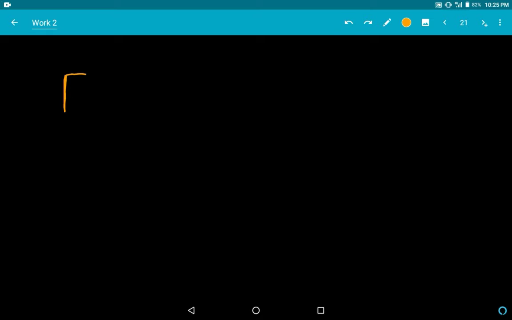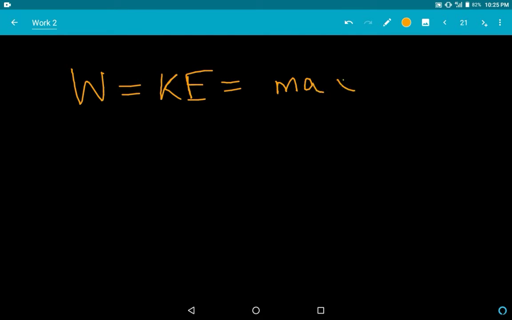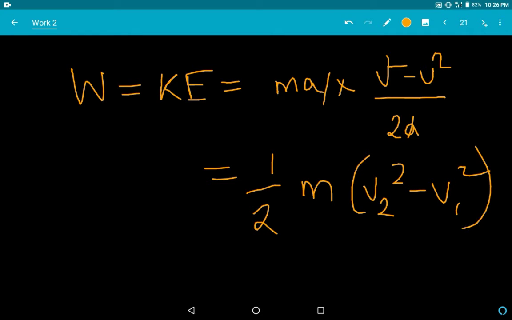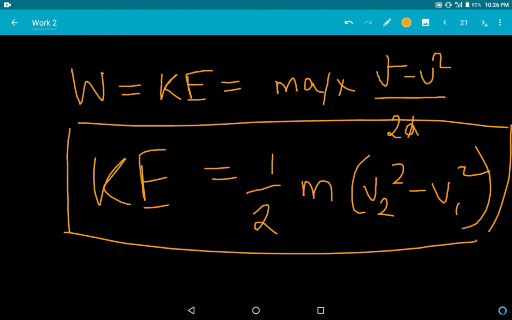Sorry. Now let's go directly to work. Work is nothing but the energy, that is the kinetic energy. Kinetic energy is nothing but F into s, which is ma into v square minus u square by 2a. The a gets cut, giving half m (v2 square minus v1 square). I am writing it as v2 and v1 squared. This is the formula for kinetic energy, half mv square, if the initial velocity is 0.